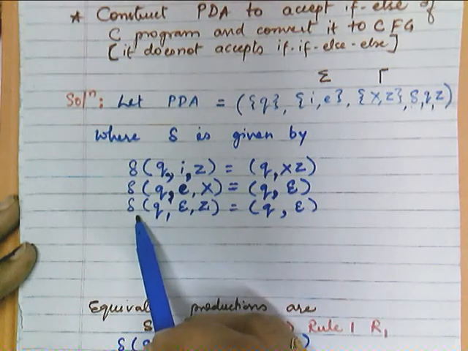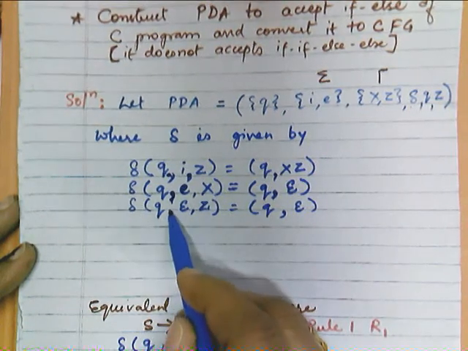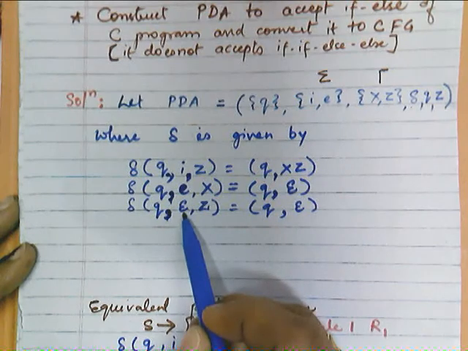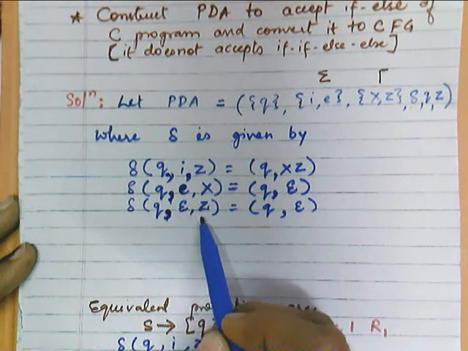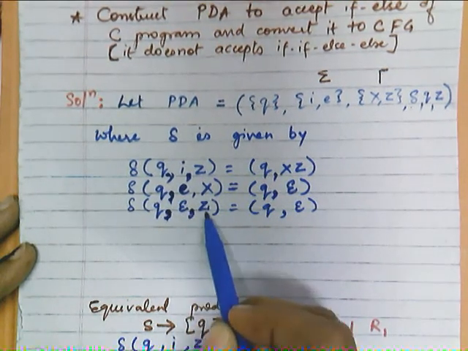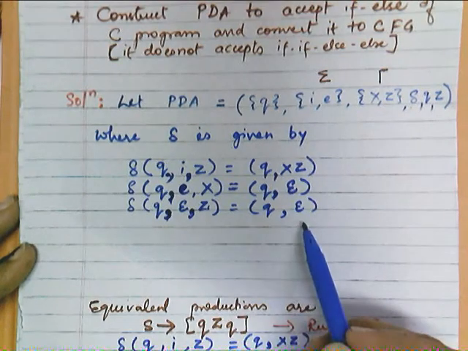Next, if Q is the current state and your string is over, no input symbol, and the top of the stack is Z, that is the bottom of the stack, then also you are popping.